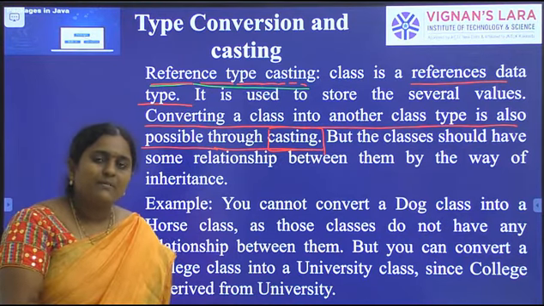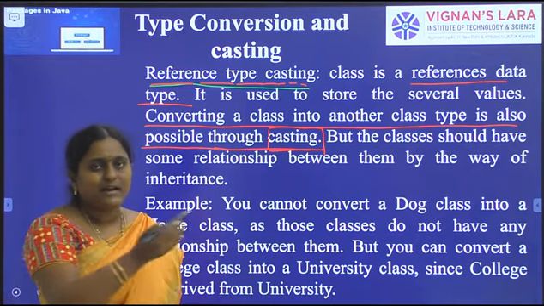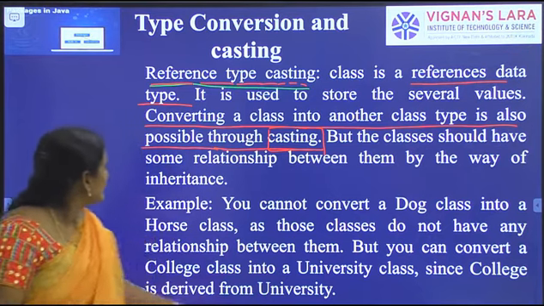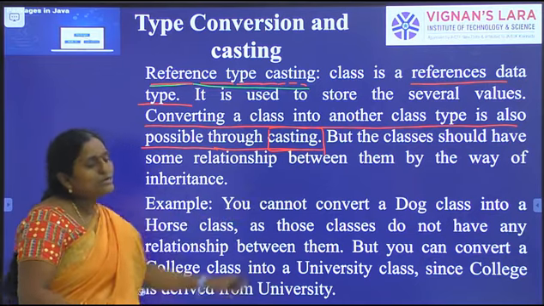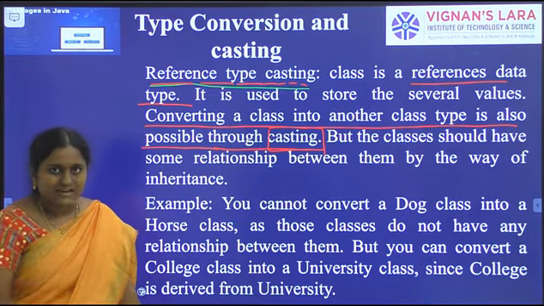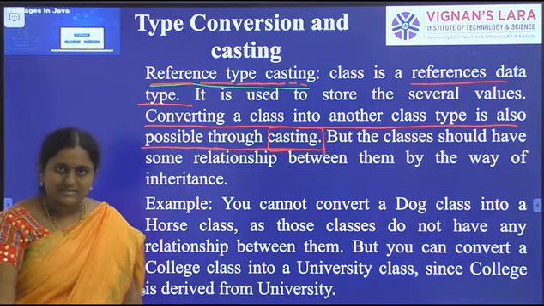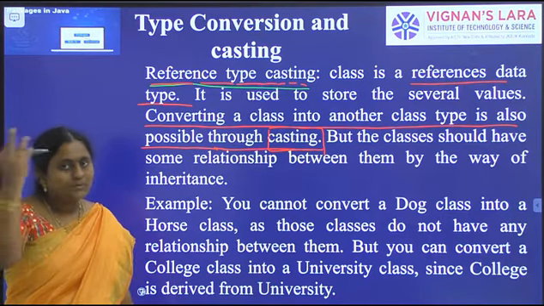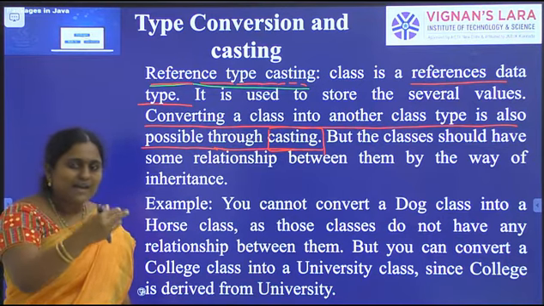Like primitive data type casting, classes can also be converted from one class to another class. For example, superclass to subclass and subclass to superclass.